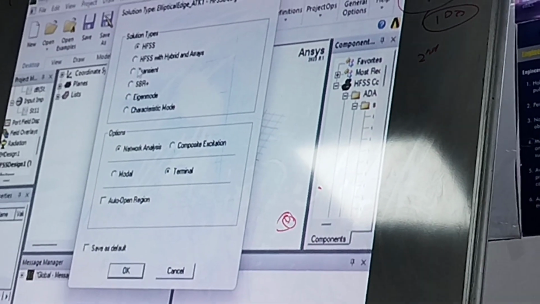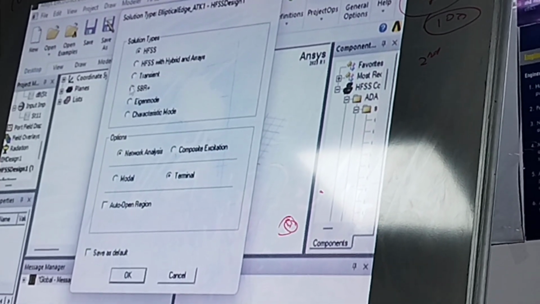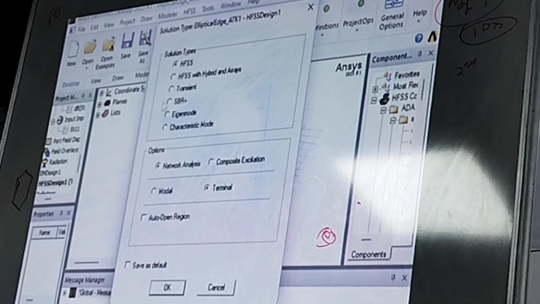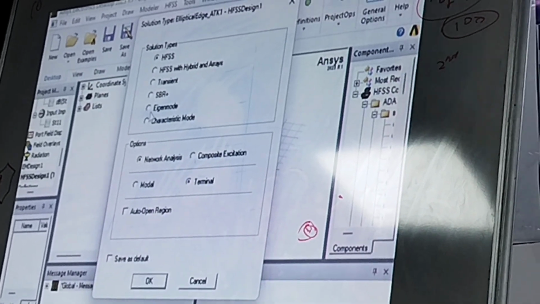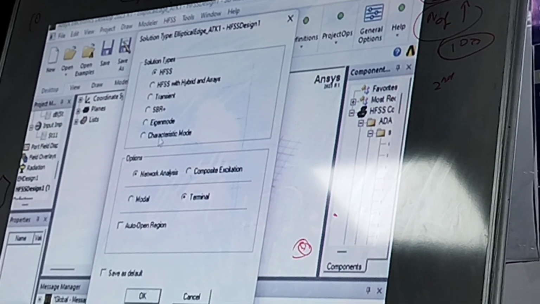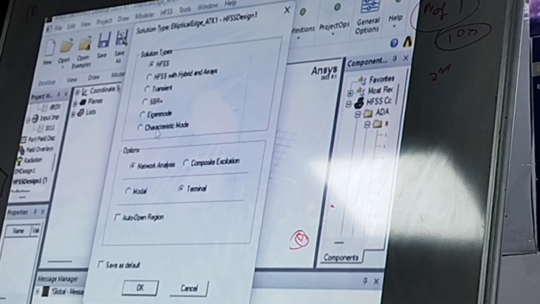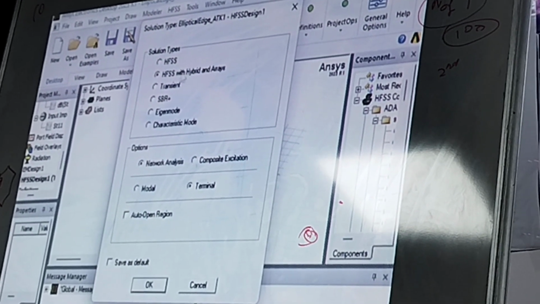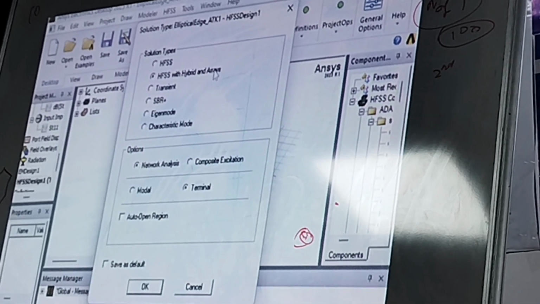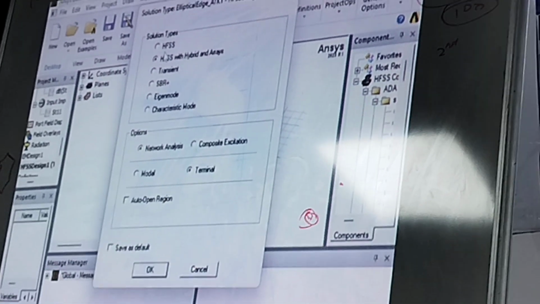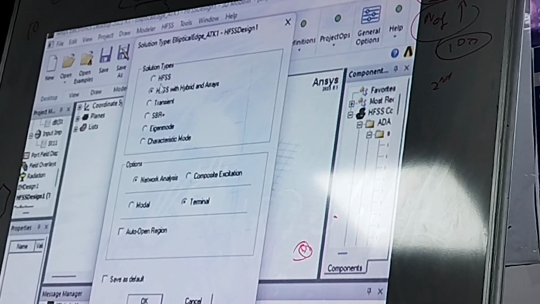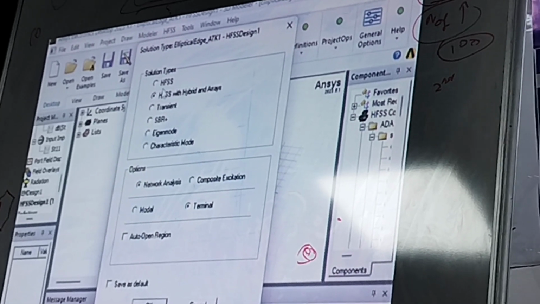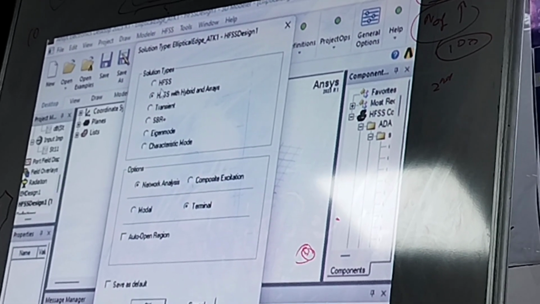Then this is the time domain solver which we have in here, the transient solver. Then SBR+ for radar simulations. Then Eigenmode and Characteristic Mode for resonant mode analysis. So these are the different solvers which we have. I would always recommend going with HFSS with Hybrid and Array, so that once you have designed your antenna, if you go for an array, it will automatically take it. You need not shift the solver and all here.